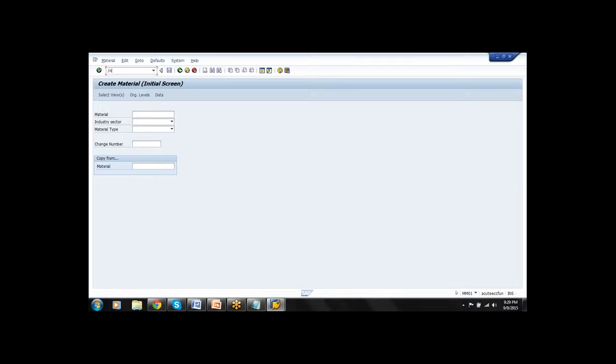/n xk01, enter. The material screen has disappeared. It has opened a screen to create a vendor. Again, I want to create a material. /n mm01, enter. The vendor screen has disappeared. It has opened a screen to create a material. Again, I don't want to create a material. I want to create a vendor. /n xk01. The material screen has disappeared. It has opened a screen to create a vendor.